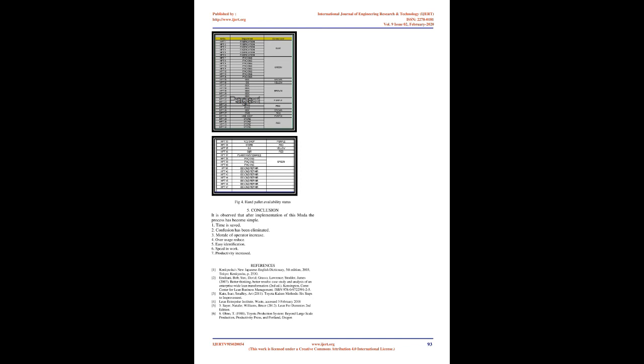5. Conclusion. It is observed that after implementation of this Muda, the process has become simple. 1. Time is saved. 2. Confusion has been eliminated. 3. Morale of operators increased. 4. Overusage reduced. 5. Easy identification. 6. Speed in work. 7. Productivity increased.